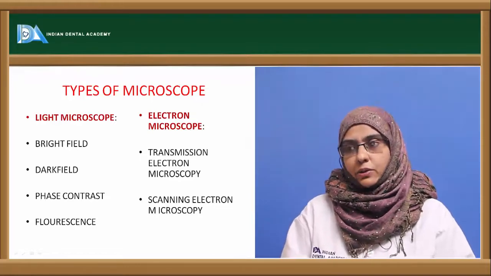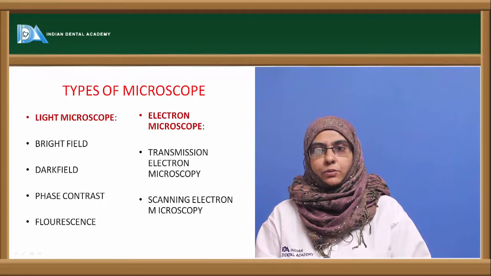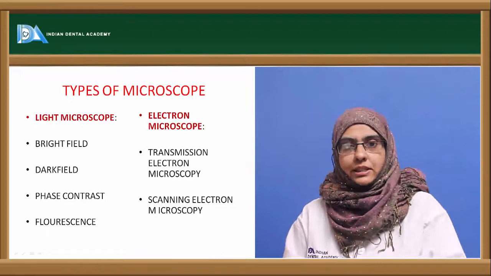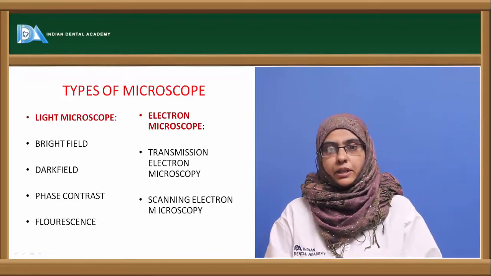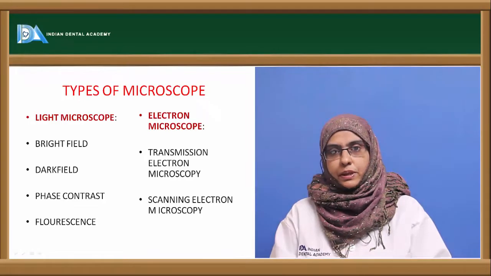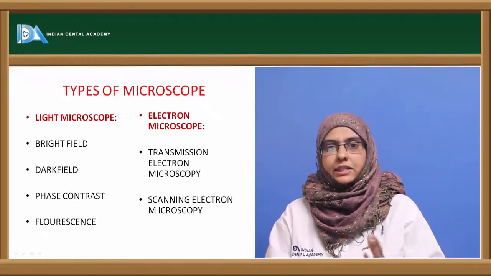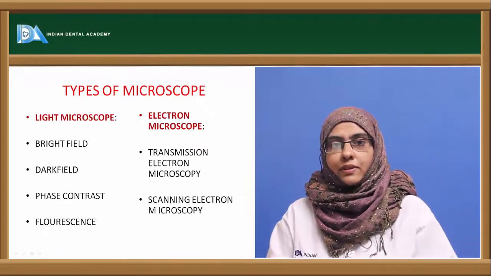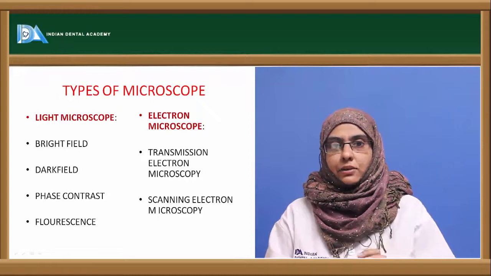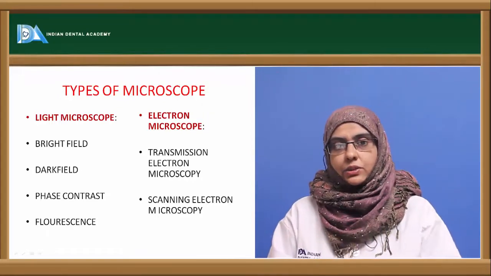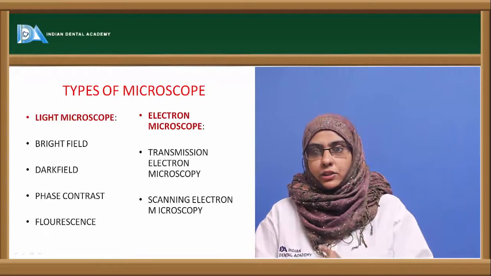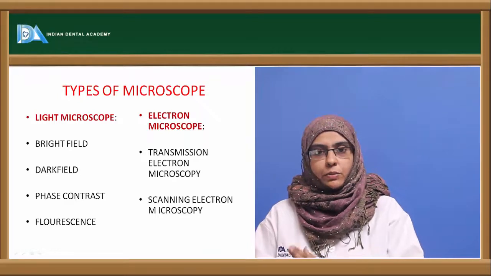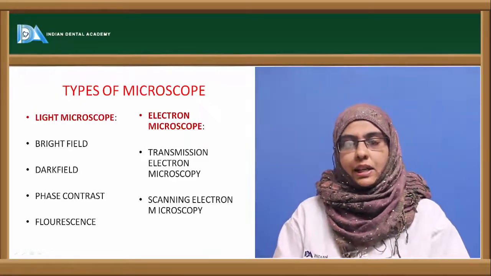One is the light microscope, the other one is the electron microscope. The classification of microscopes is mostly done based upon the source of light as well as the lenses that are used in the microscopy. In light microscopy, the source of light is sunlight and the lenses that are used are glass lenses. Whereas in electron microscopy, the source of light is an electron beam coming from a cathode ray, and the lenses that are used are mostly magnetic lenses. So this makes the difference between the light microscope and the electron microscope. The electron microscope is more sophisticated when compared to the light microscope.